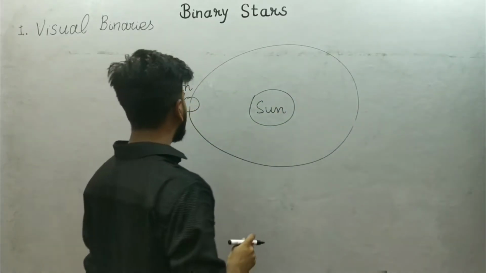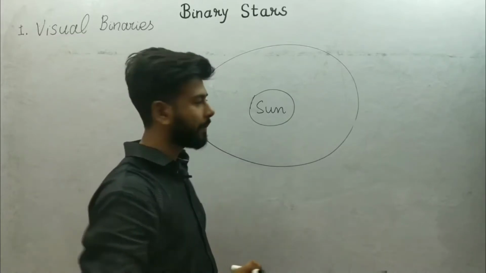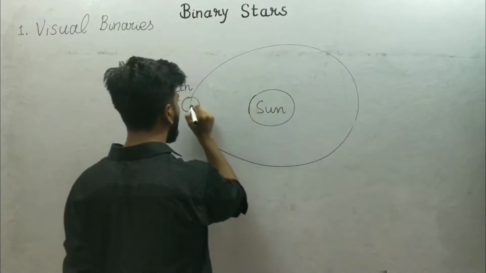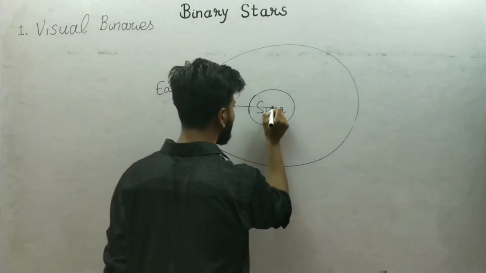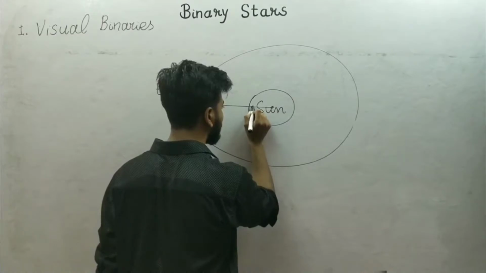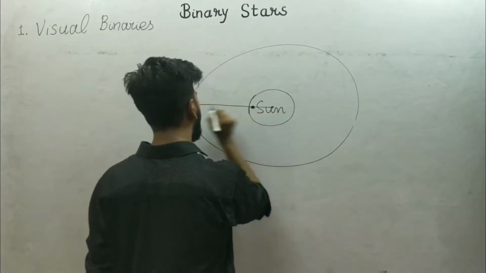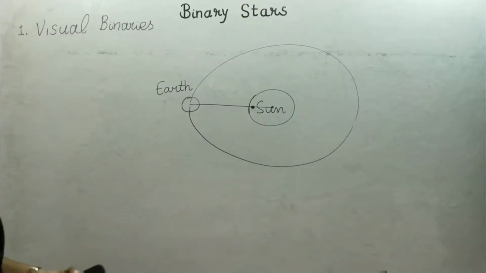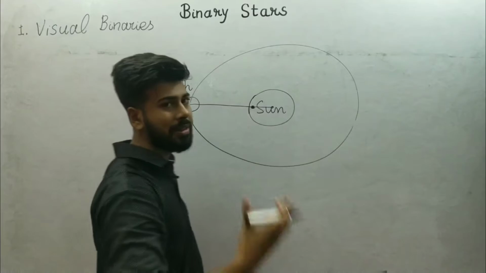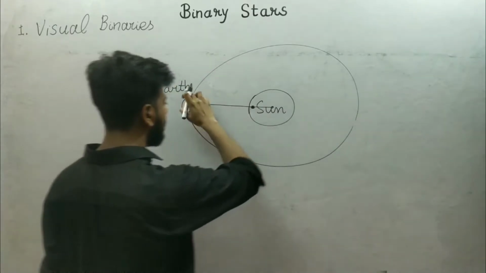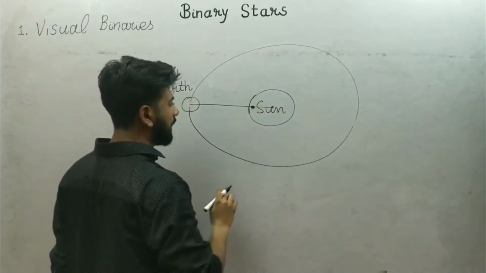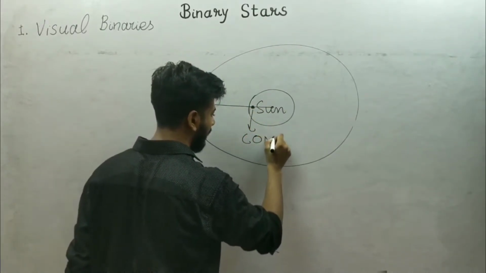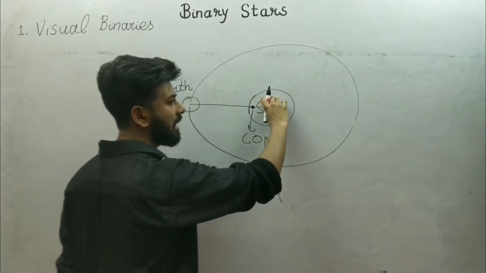But this is not the case actually. Earth does not revolve around the Sun. Actually, Earth revolves around the common center of mass of Earth and Sun. There are a lot of other planets, but I just consider the case of Earth and Sun for simplicity. Earth just revolves around the common center of mass, and Sun is not static.